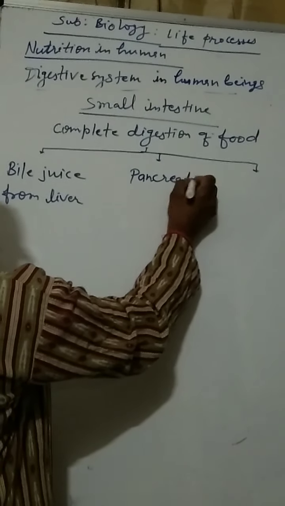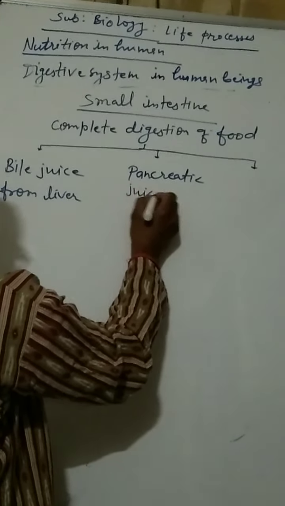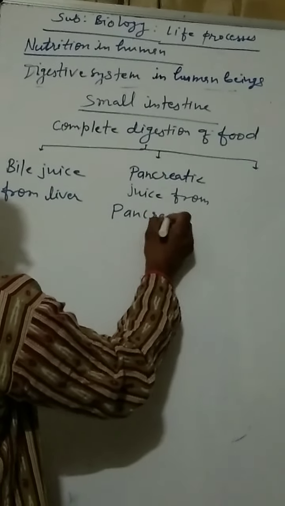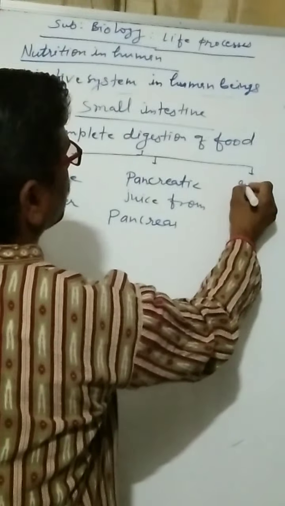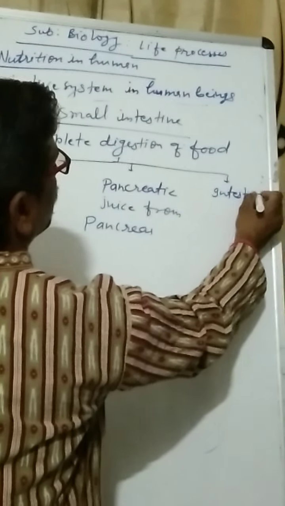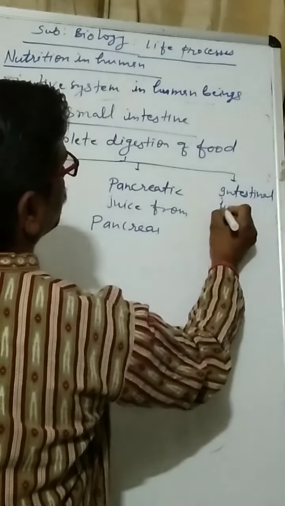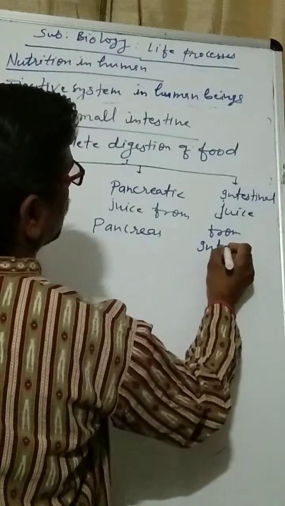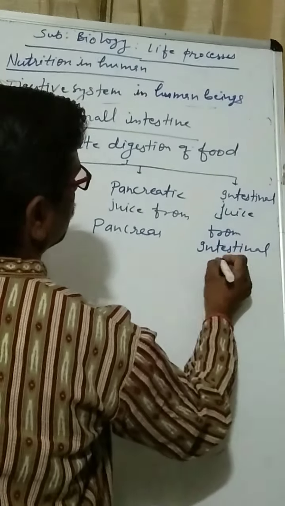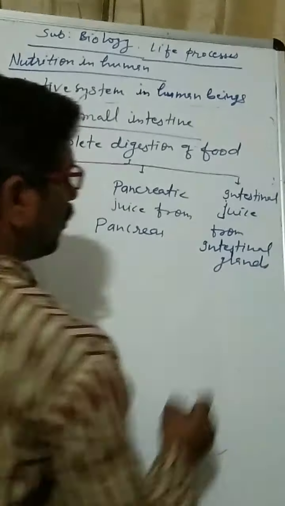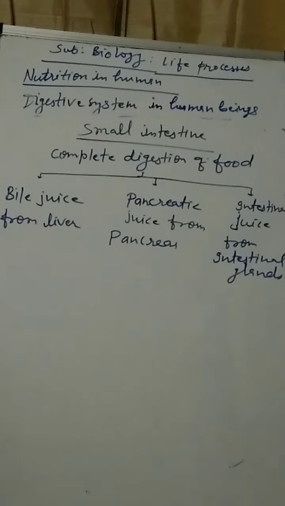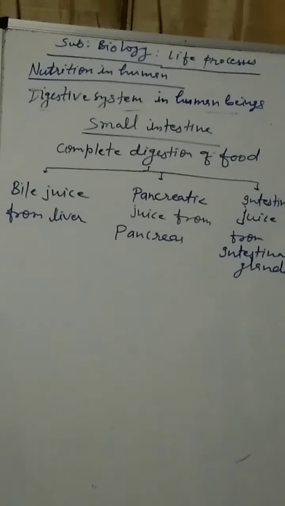Second, pancreatic juice from the pancreas. And third is intestinal juice from intestinal glands. So all the three glands secrete their juices in the small intestine for complete digestion. We will discuss these one by one.